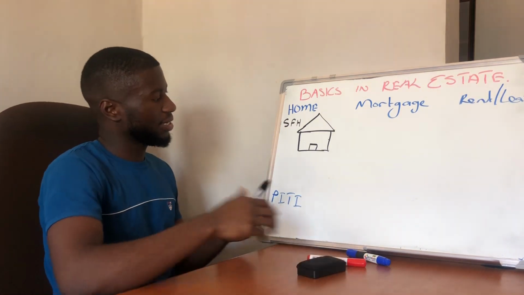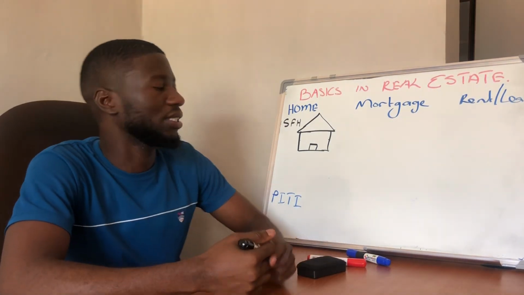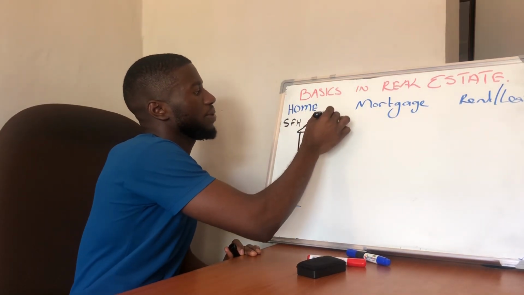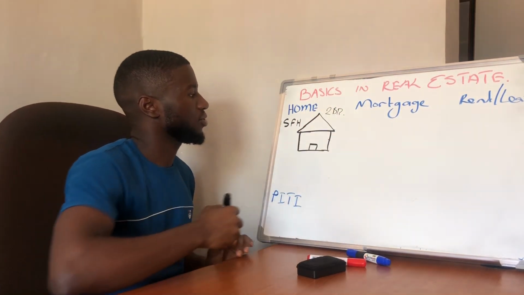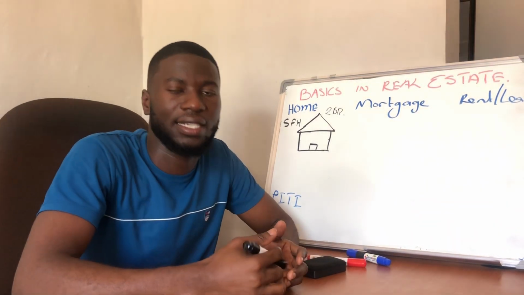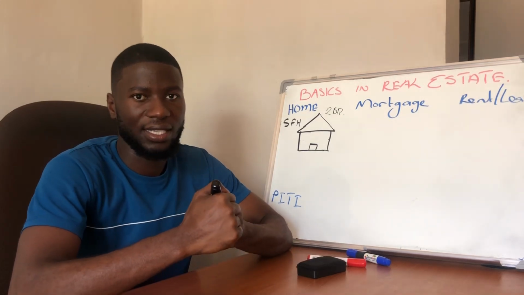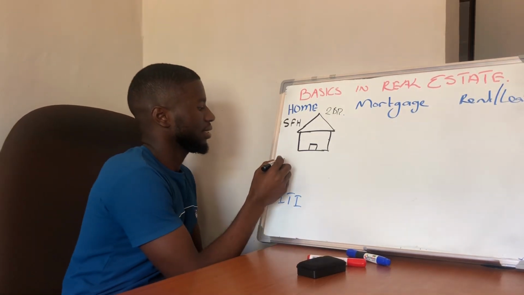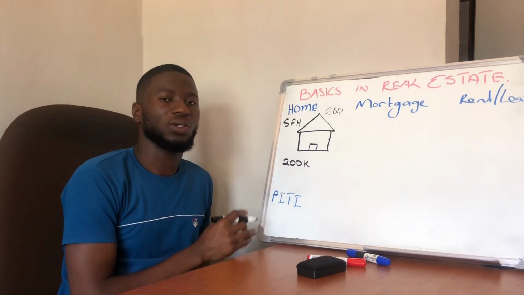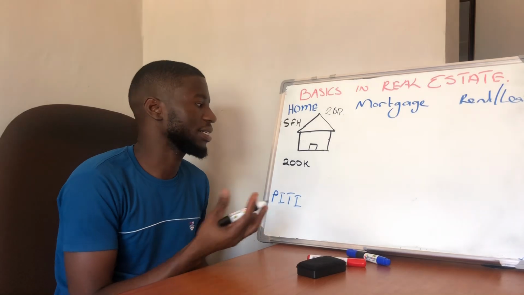So let's say you are in Lusaka, you're staying in Chalala, and you have found a single family home that is, let's say, a 2-bedroomed house, right? You found it and you're like, okay, I want to buy this house. You go to the property site, you see it, you like it. Then the owner tells you, okay, we are selling this house, but it's going at 200,000 kwacha, right? So this is what this house is valued at. They want 200,000 kwacha from you.